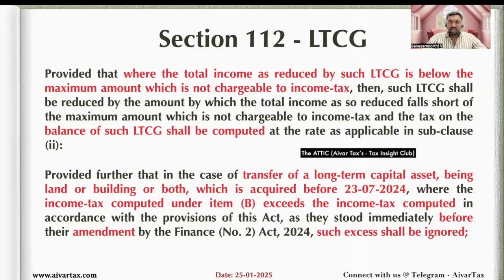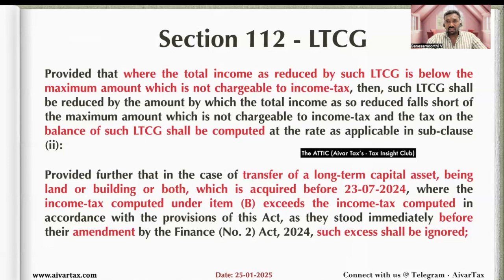In this case, the maximum amount which is not chargeable to income tax, in case of the new regime, is 3 lakhs. So under the new regime, up to 3 lakhs basic exemption is there, and in your case the income other than long-term capital gain is 2 lakhs only. So the balance 1 lakh of basic exemption limit can be adjusted against the long-term capital gain.